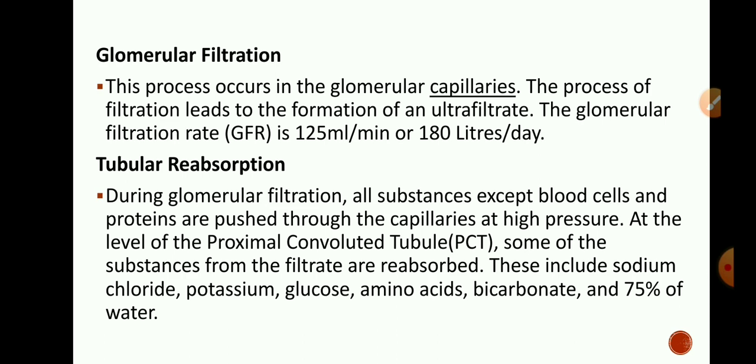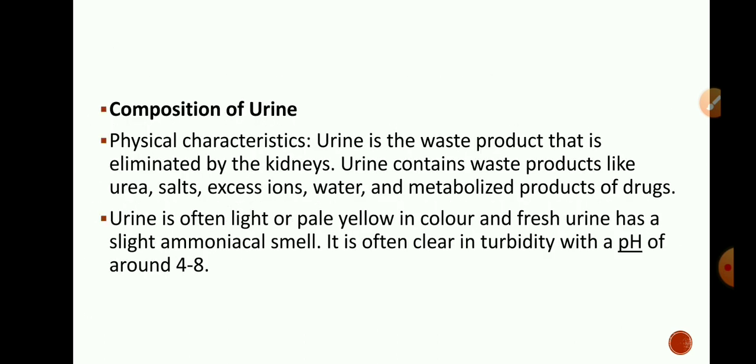The urine which is formed is the waste product that is eliminated by the kidneys. Urine contains waste products like urea, salts, excess ions, water and metabolized products of drugs. Urine is often light or pale yellow in color, and fresh urine has a slight ammoniacal smell. It is often clear in turbidity with a pH of around 4 to 8. So this is all about excretion in human beings.